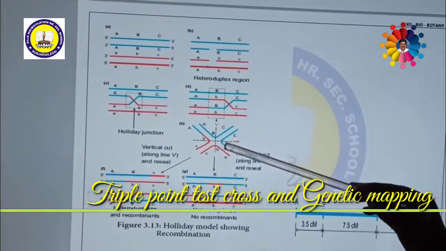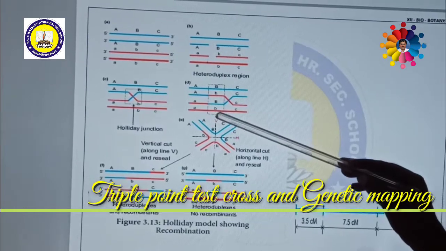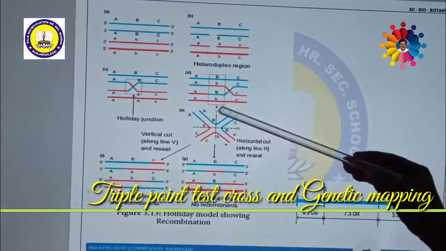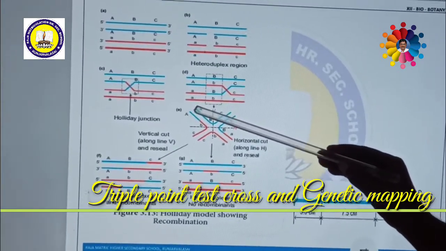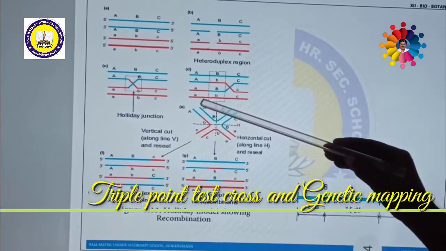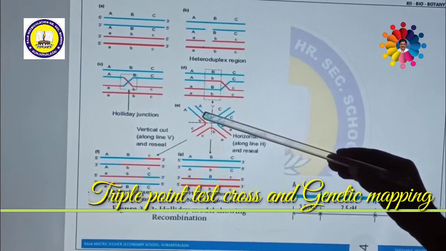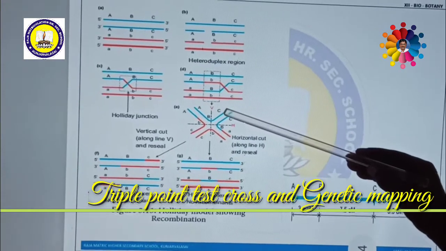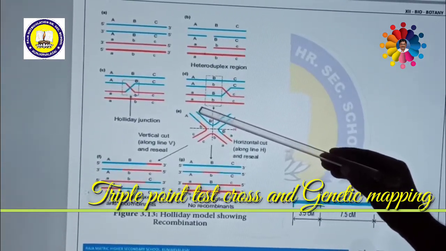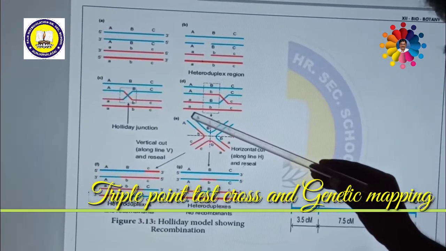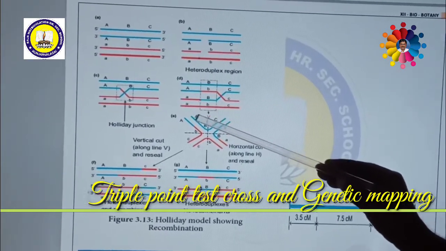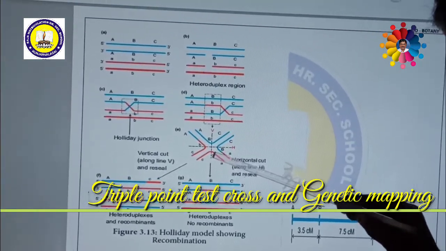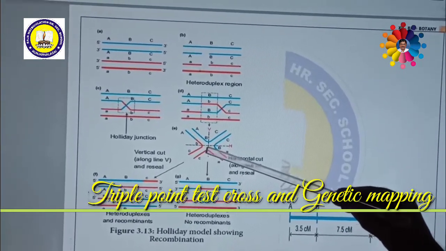Some of them are recombinant, some of them are non-recombinant. What do you mean? This is completely blue. If you cut horizontally, this is completely blue. This DNA is capital A, capital B, capital C. These are the genes or alleles which are present on the DNA, which are purely homozygous. That means there is no recombinant. Purely it is available. That means this is a non-recombinant DNA. Similarly, this one also, the red color is also small a, small b, small c. This is also non-recombinant DNA.